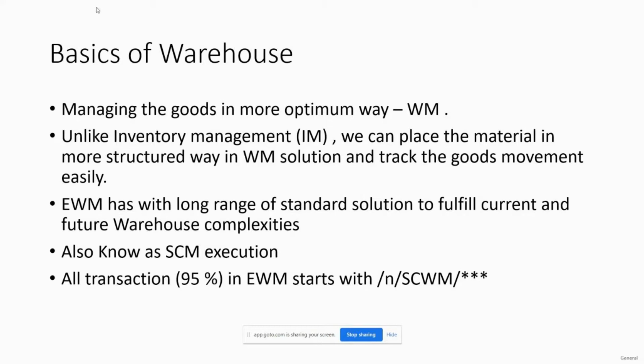Whereas in warehouse management we have those functionalities. Once we bring the material into the storage location, we have different options to place it. This helps the system understand where we have kept the material, and while picking, the system will guide us to where we can pick it from. I'll show this with some screenshots in a little more detail.